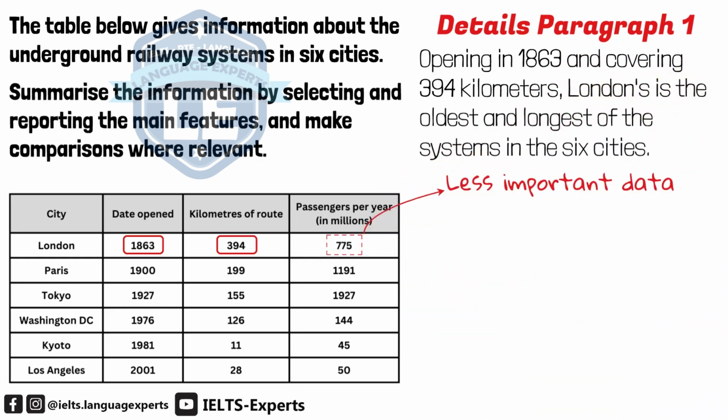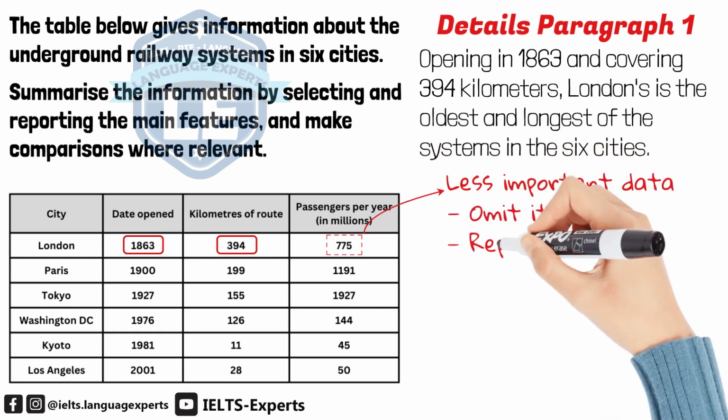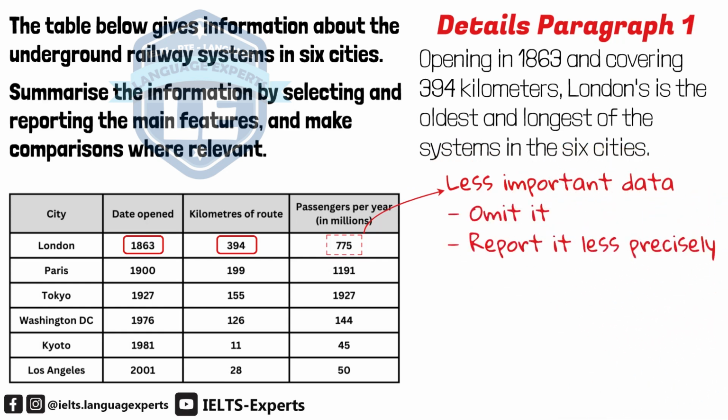For less important data, there are 2 ways to deal with it. We can omit it, or we can report it less precisely. I will simply omit London's passenger numbers. I will show you how to report data less precisely when we describe Paris and Tokyo.